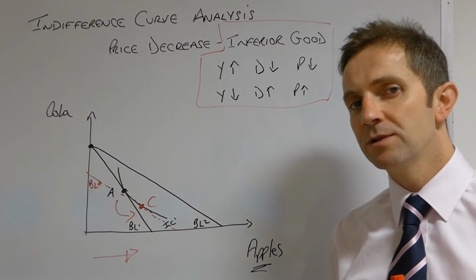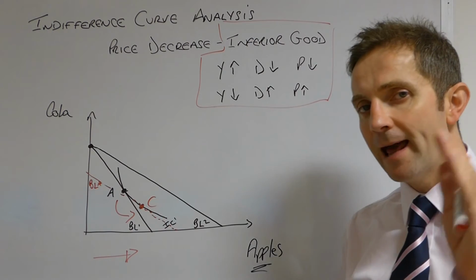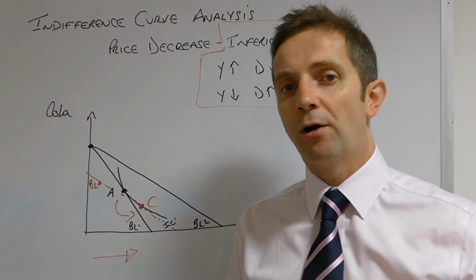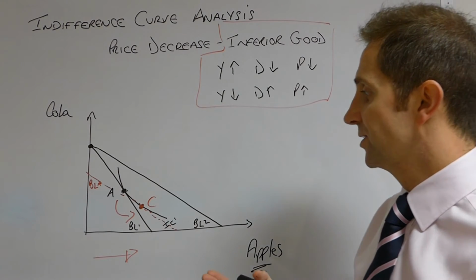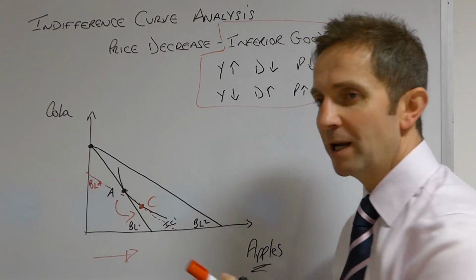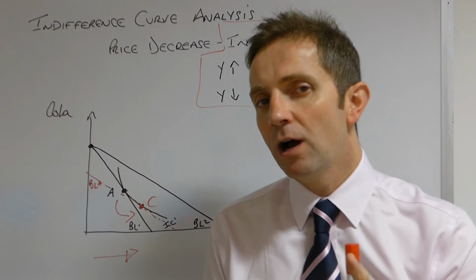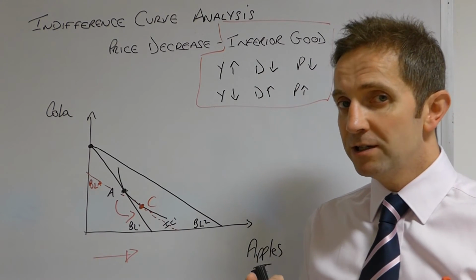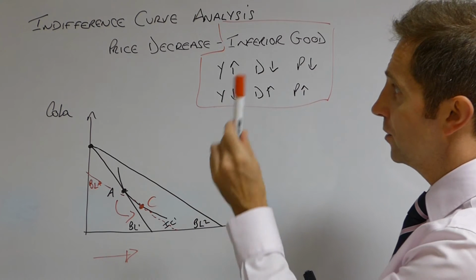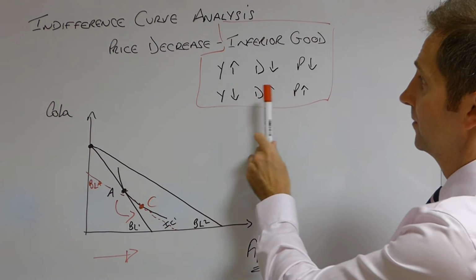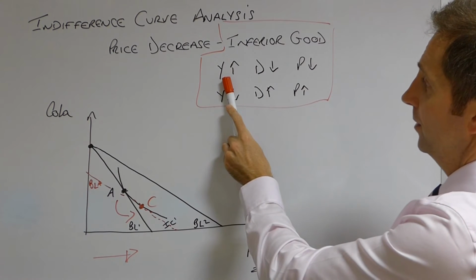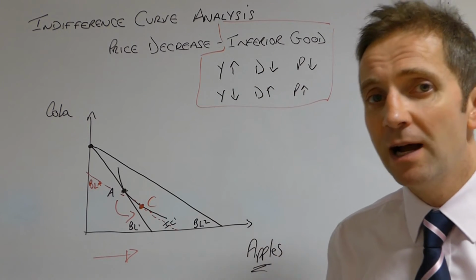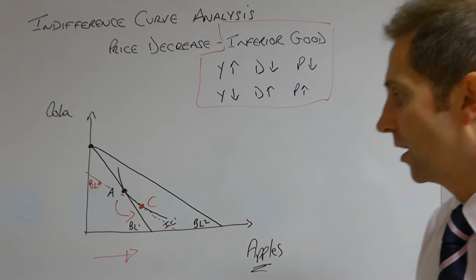Now then, we come to the crucial analysis in this particular question. We know that apples are inferior, and so we know that this movement from A to C actually might not happen because this particular individual, even though apples are an inferior good, so income's gone up, as you can see, therefore the demand for apples in this instance is going to fall.